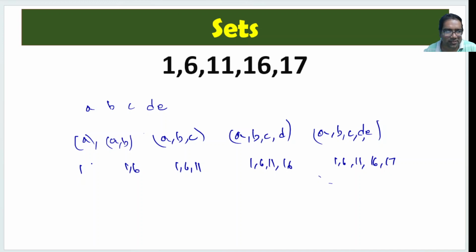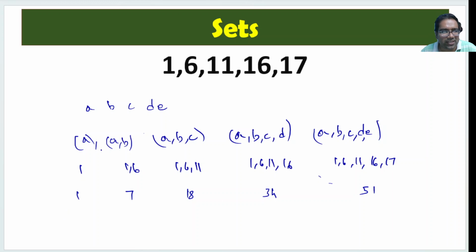Now let's see clearly. What is the sum of each subset? It is 1. Here it is 7. Here it is 7 plus 11, which is 18. Here it is 18 plus 16, which is 34. Here it is 34 plus 17, which is 51. This is the sum of all of these numbers.